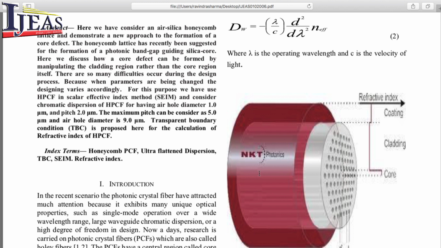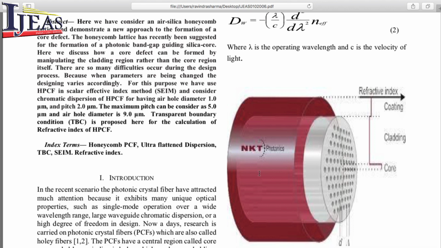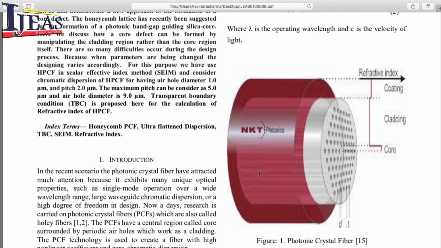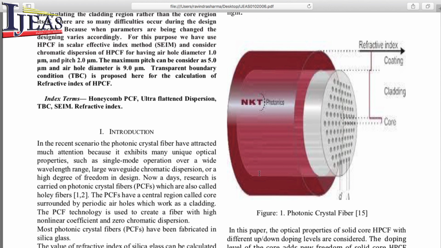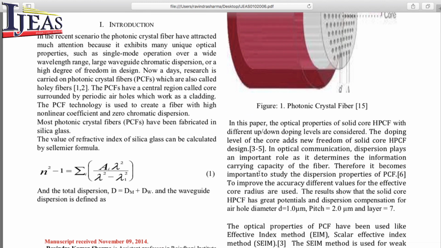The maximum pitch can be considered as 5 micrometer and air hole diameter as 9 micrometer. Transparency boundary condition TBC is proposed here for calculating the refractive index of PCF.